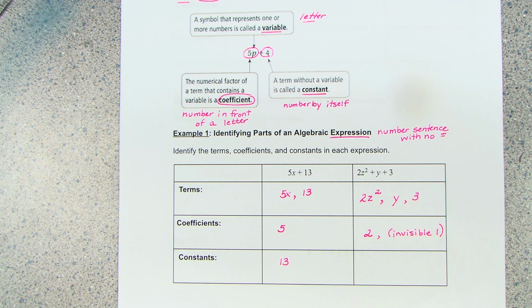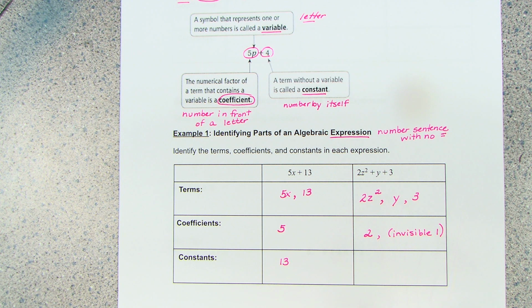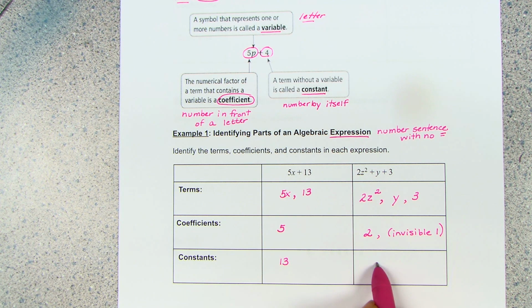You don't have to write out the word invisible for it, but it is important that you recognize that when a variable is sitting there, there is one of them. And so it has a 1 in front of it. We just don't write it, right? And then the constant is 3, because that number 3 is just by itself. It doesn't have a variable at all.